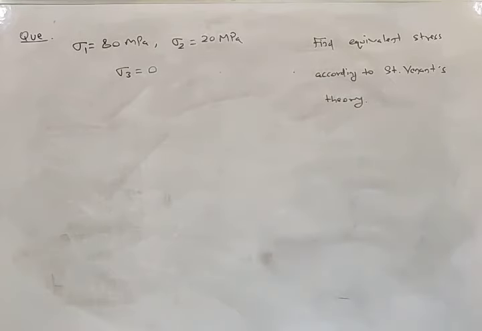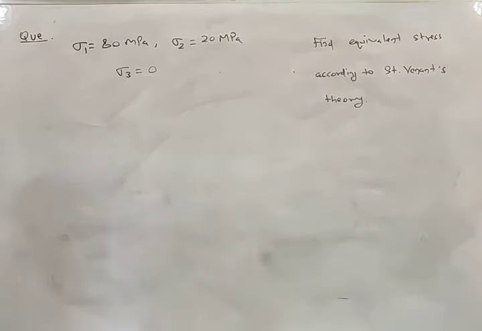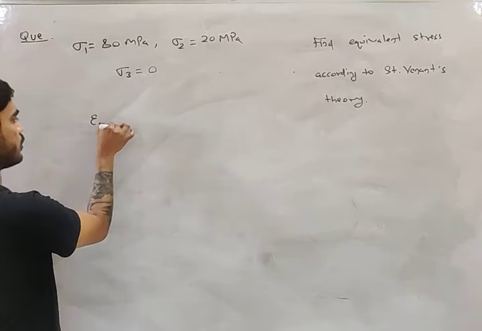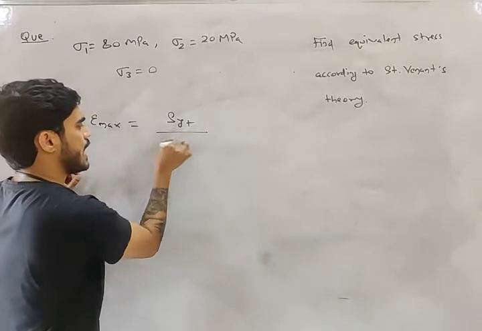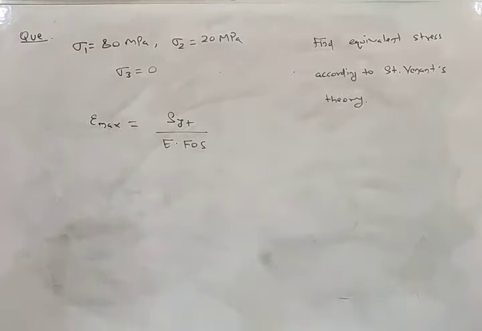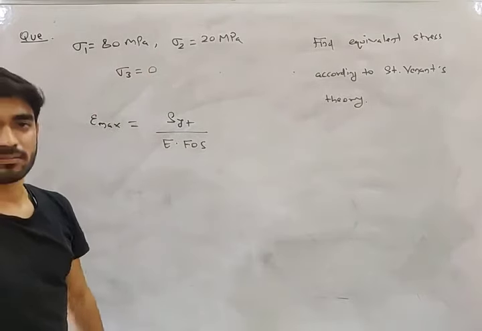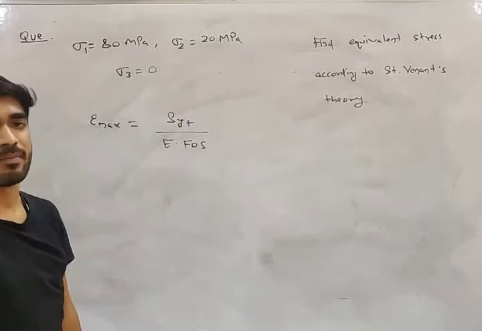What is Saint Venant's theory, my friend? Saint Venant's theory means maximum normal strain theory. So apply normal strain theory and tell me what will be the equivalent stress. What is the equation according to normal strain theory? Epsilon max equals SYT by E FOS. What will be epsilon max? Epsilon 1, 2 or 3? Which one is sigma max? Sigma 1, sigma 2 or sigma 3?